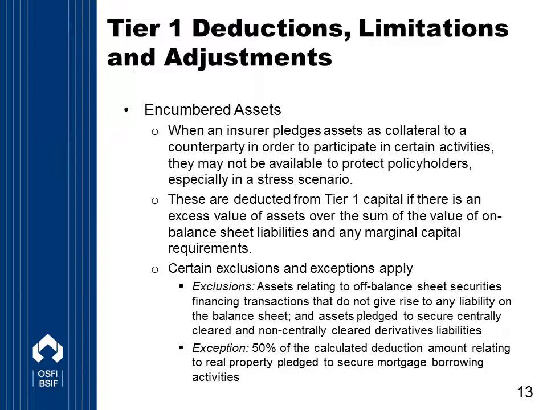So all derivative liabilities would be excluded from this deduction. And finally, the deduction is also adjusted for a reduction of 50% of the calculated deduction amount relating to real property pledged to secure mortgage borrowing activities.